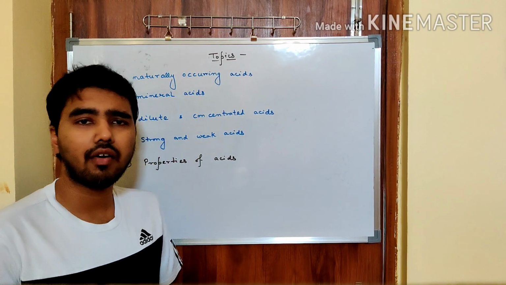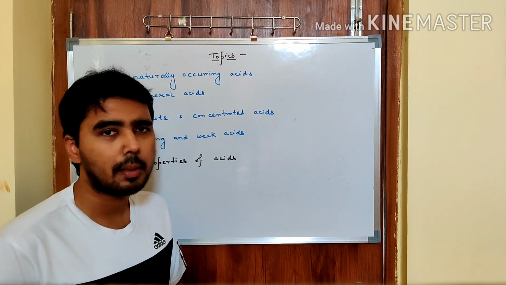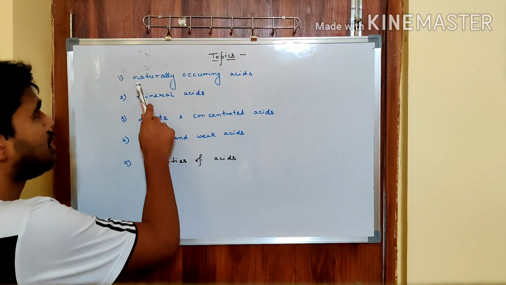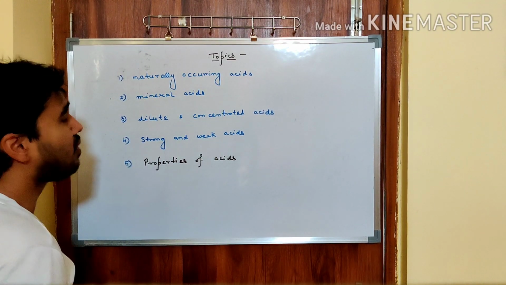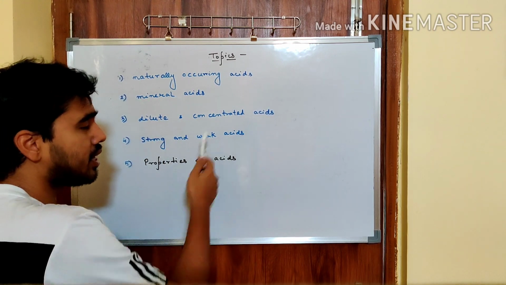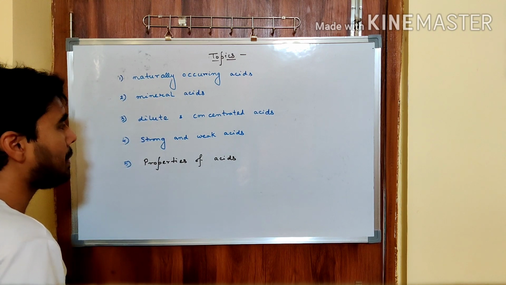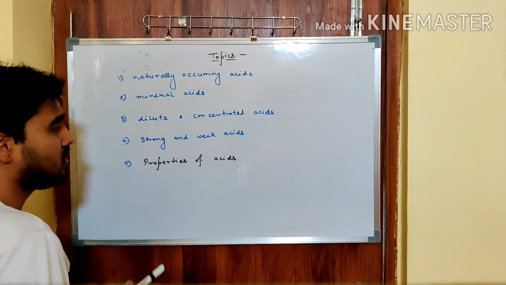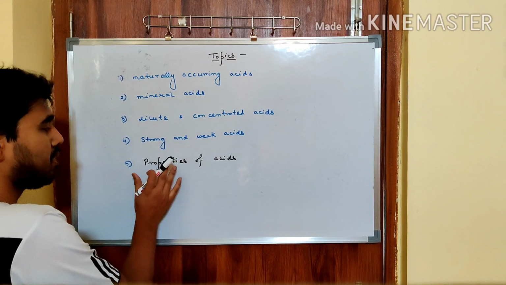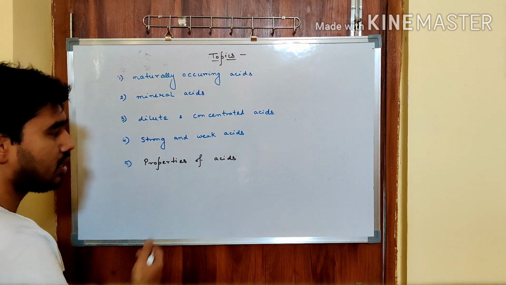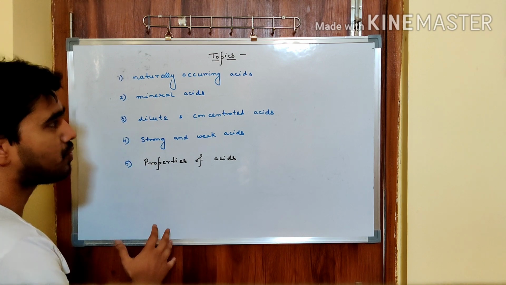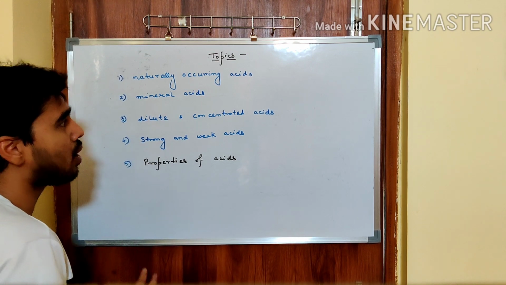Now, shifting our attention, after defining the acids, let us see the topics for today. The topics are like this. Naturally occurring acids, we are going to see what they are. Then the mineral acids. Then dilute and concentrated acids that you must have seen in the lab already. Then strong and weak acids: which acids are strong, which are weak, and why. And at last, there is a big topic known as the properties of acids. We will see the equations and various properties that an acid should have. So these are the topics for today. You note them down, then we are going to discuss them one by one.